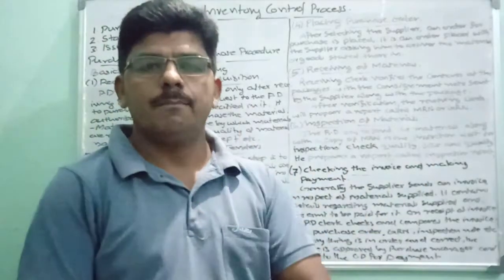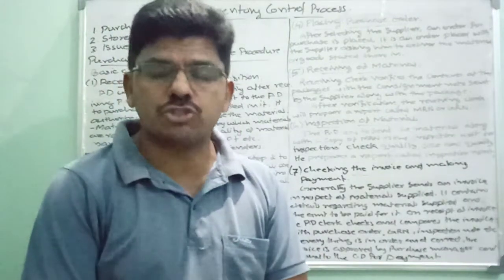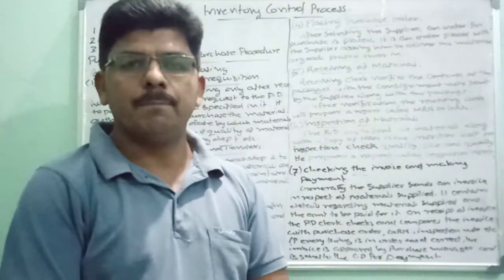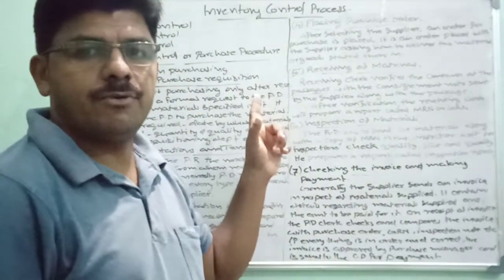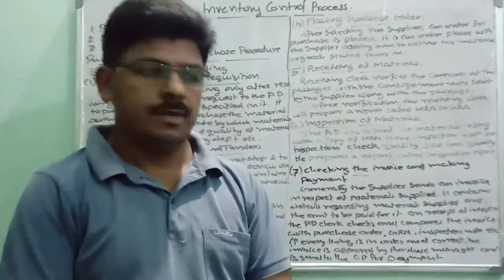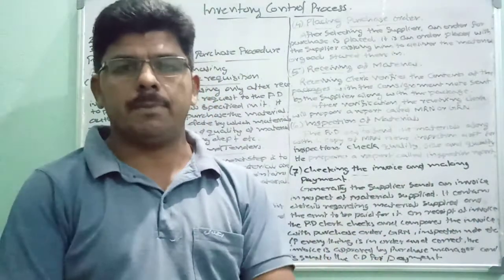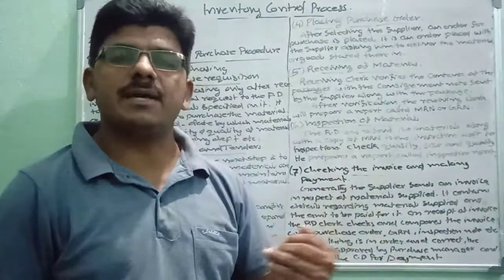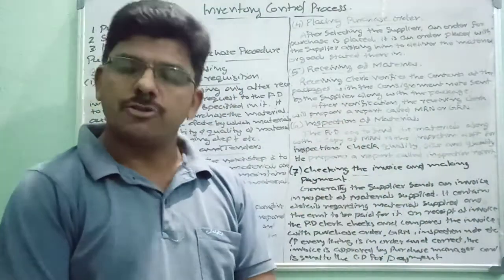Let us see what is purchase control and what are those points to be remembered while exercising the control over purchase. Purchase control is otherwise known as purchase procedure: the procedures to be followed by the purchase department while making the purchase of raw materials.